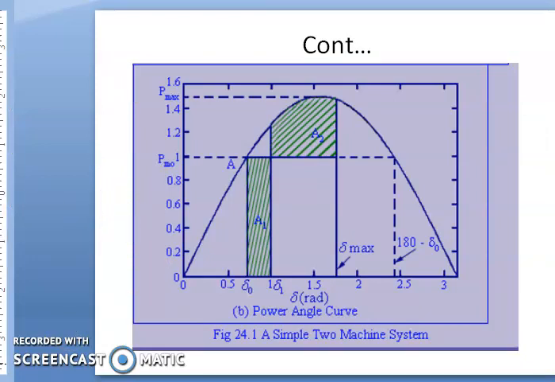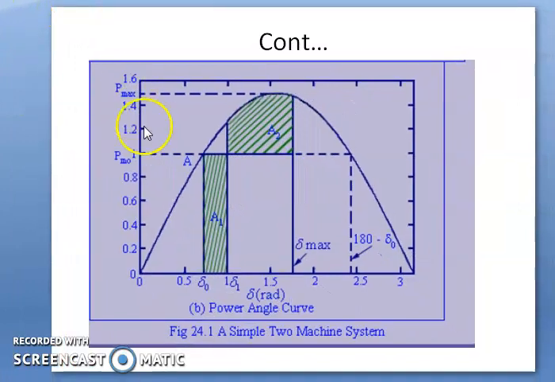Now consider this diagram. This is the power angle curve of a machine, and let us assume that the machine is operating initially at rotor angle delta 0, and the power required at the time is P0. Now as there is a change in load, suppose the load is suddenly disconnected from the machine, but because of the inertia of the rotor, it cannot be stopped instantaneously, and the rotor angle will keep on changing from delta 0 to delta 1.